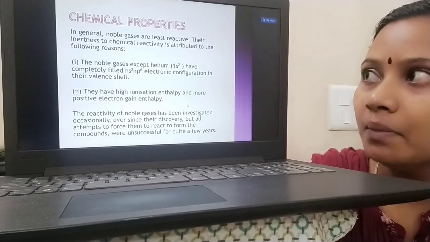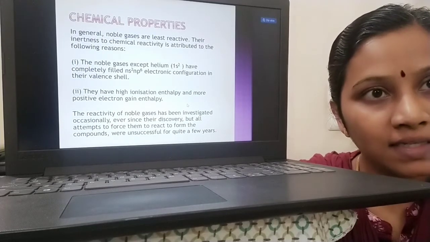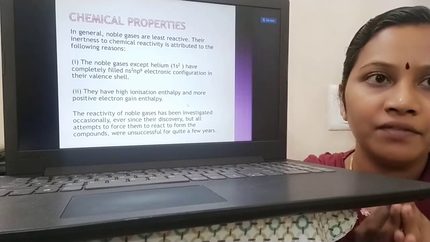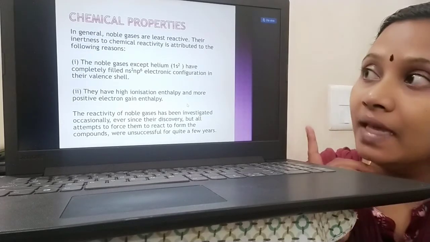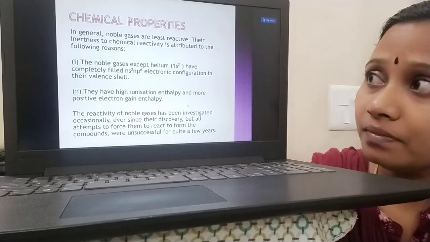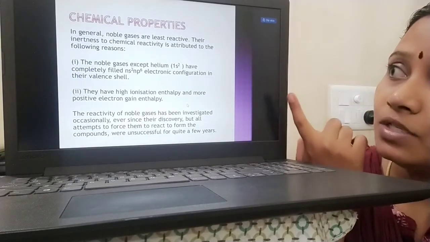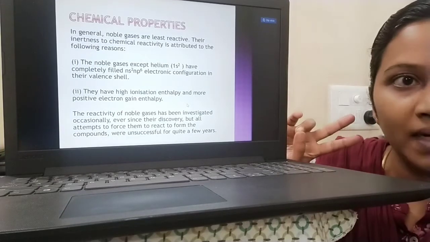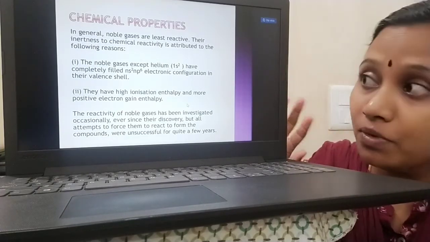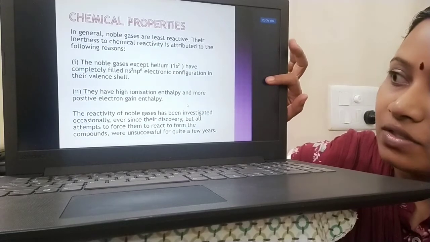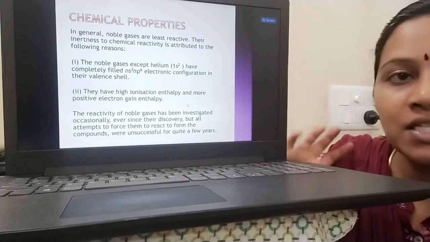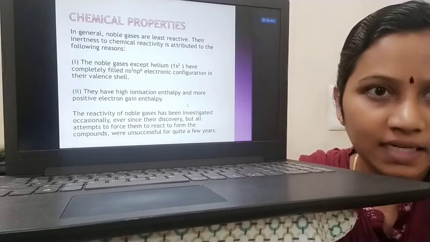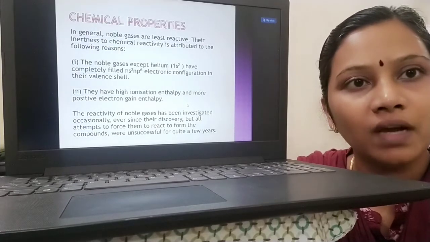Moving on to the chemical property, as we have already discussed, since they are named inert elements, they have very, very less reactivity. They have least reactivity. Why are they inert? The inertness is due to two properties, the reasons which we have discussed before. Why are they least reactive? Because they have high ionization enthalpy, and their EGE, that is electron gain enthalpy, is said to have a large positive value.